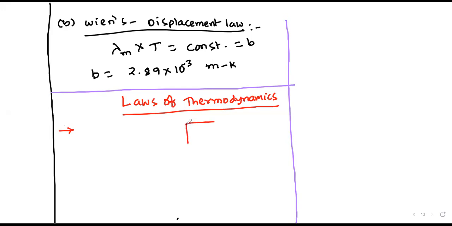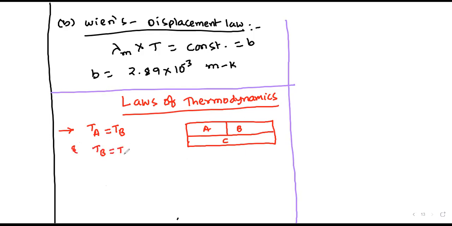It says that in a container, if we are having three systems A, B, C, and A is in thermal equilibrium with B and B is in thermal equilibrium with C, that is, thermal equilibrium means the temperature of A is equal to the temperature of B and the temperature of B is equal to the temperature of C, then we can say that C is in thermal equilibrium with A. In mathematics, we have the transitive property.